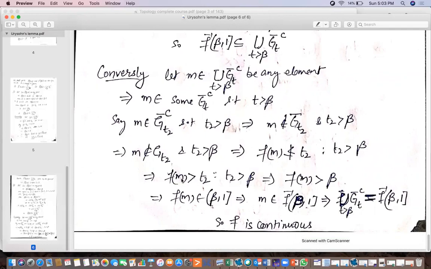So combining these conditions, we have F of M is greater than beta. Now if F of M is greater than beta, that means F of M belongs to (beta, 1). And this implies M belongs to F inverse of (beta, 1). So clearly this set is contained in this set. So both sets will be equal. So F is a continuous function. So this is the whole proof.